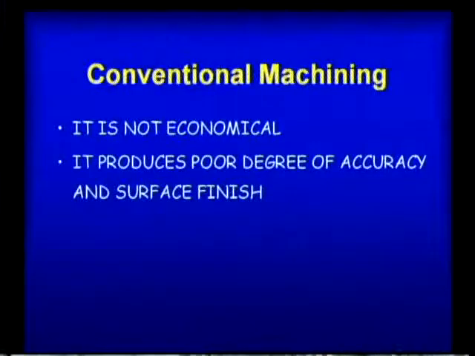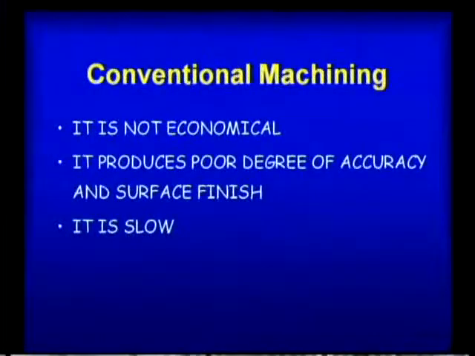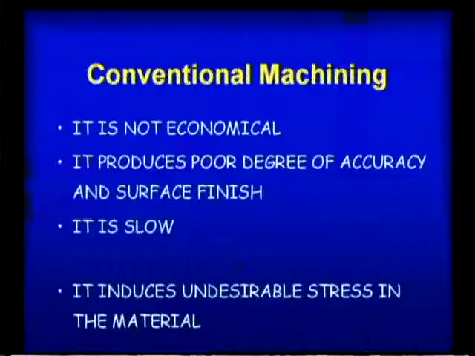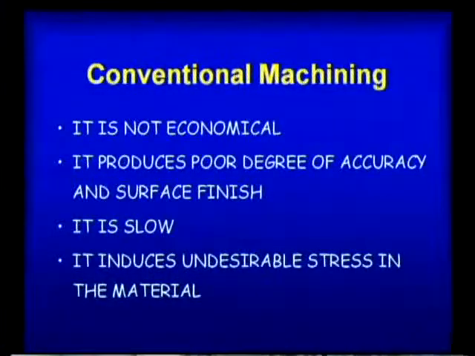So, when conventional machining produces poor accuracy or surface finish, then we go to unconventional machining. The next one is that it is slow. When the conventional process is slow, then we go to unconventional machining. Next, it induces undesirable stress in the material. When we go for a conventional machining process, certain stresses develop in the material, and to relieve them we again have to go for heat treatment techniques etc.